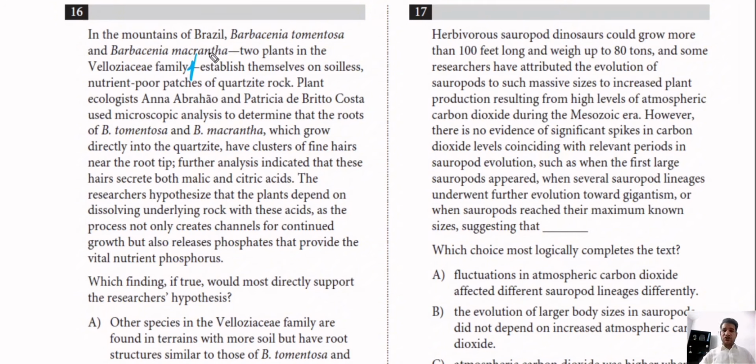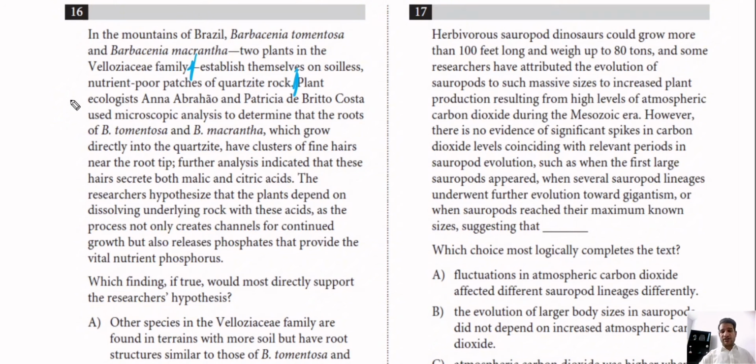What is needed here is to know that in the mountains of Brazil, 2 plants can grow, and can establish themselves on soilless, nutrient-poor patches of quartzite rock. So 2 plants in the mountains of Brazil can grow on the quartzite rock.